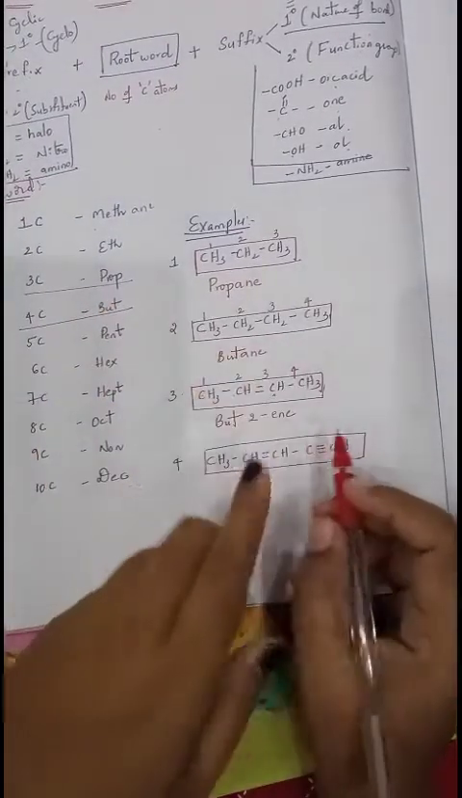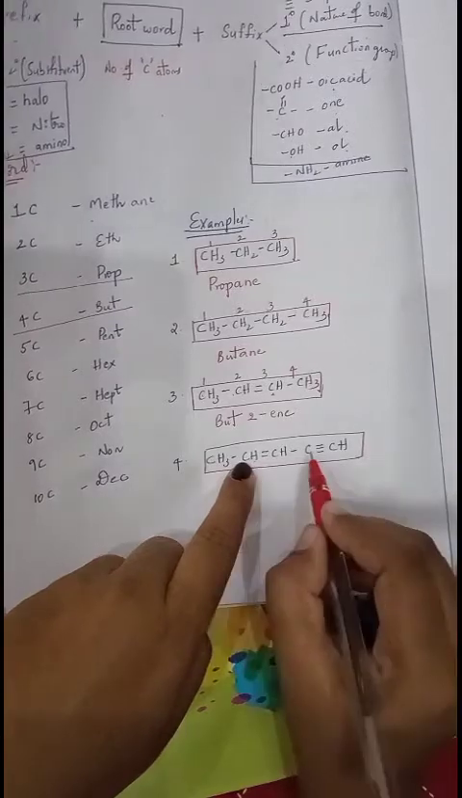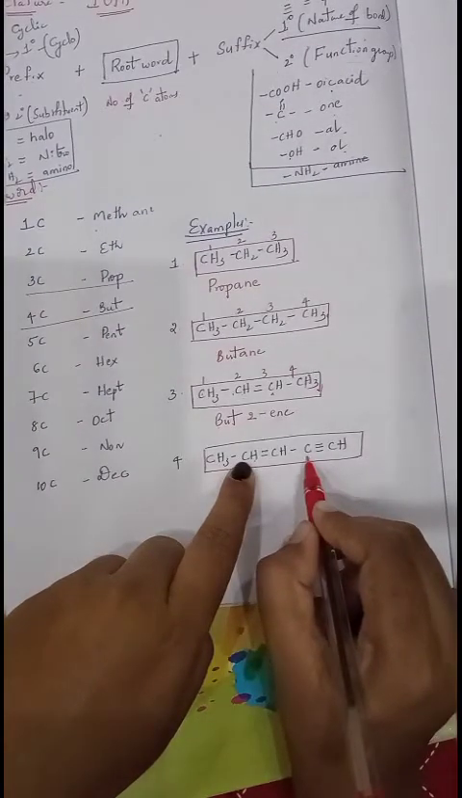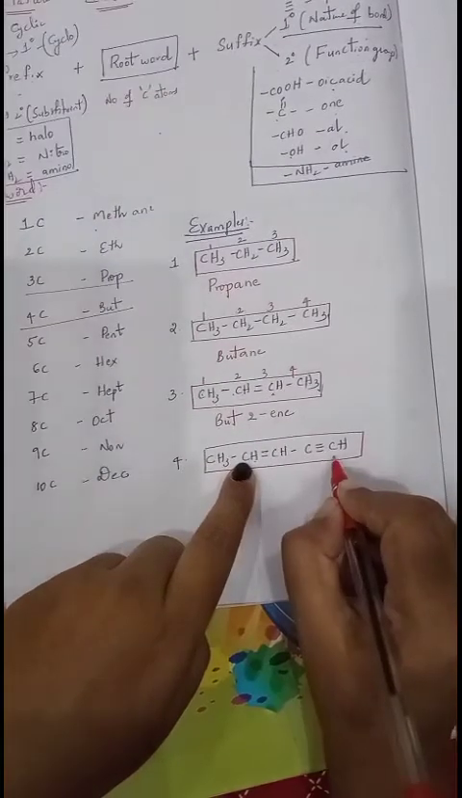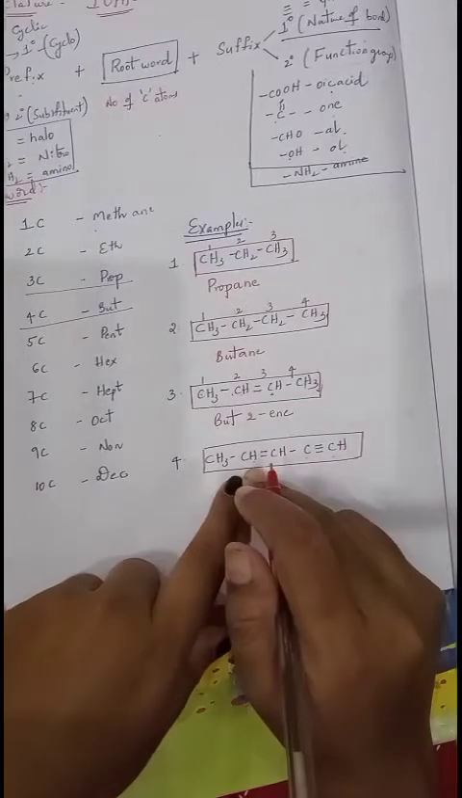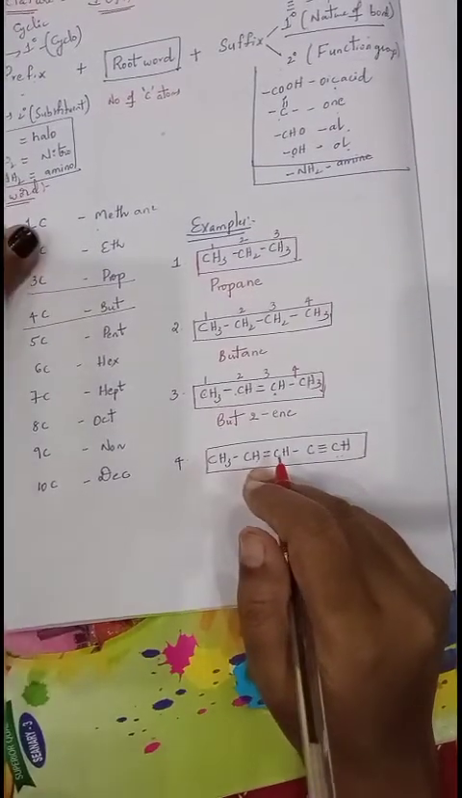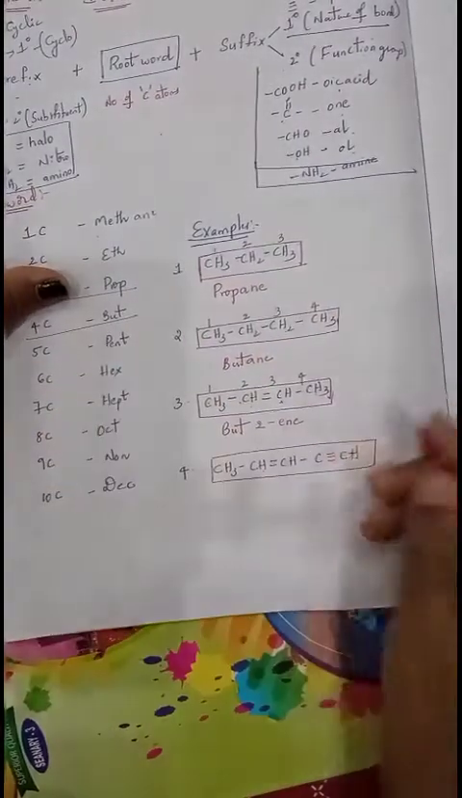If you give from left to right, the double bonded carbon, the second carbon, will get the second number, and the triple bonded carbon will get the fourth number. If you give from right to left, the triple bonded carbon will get the first number, and the double bonded will get the second number. So this is the way in which we can give a minimum number for the double and triple bonded carbon. So give numbering from this side.